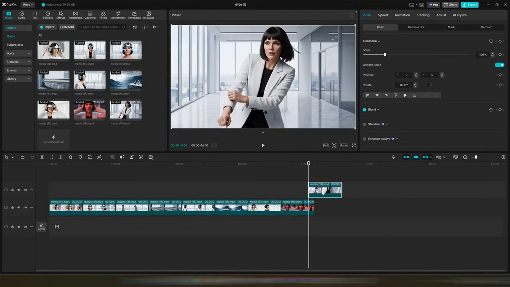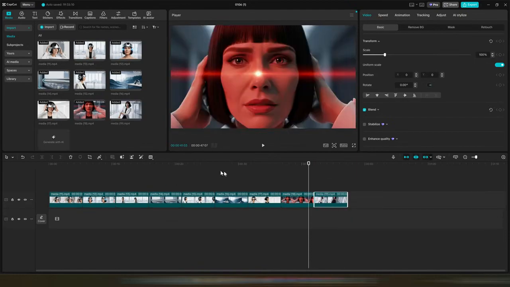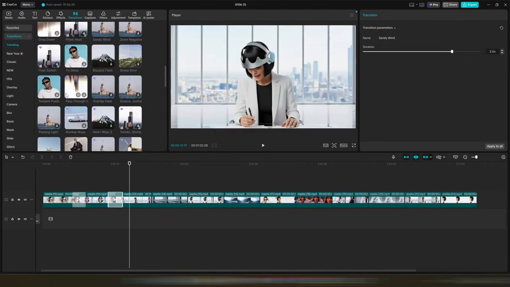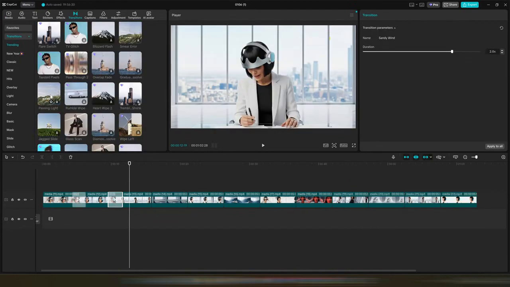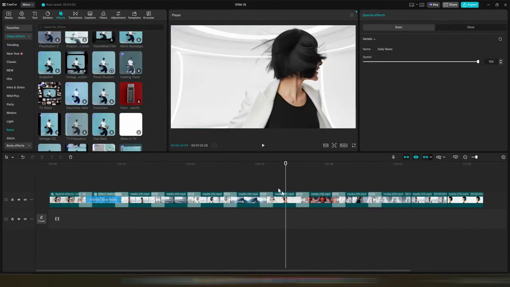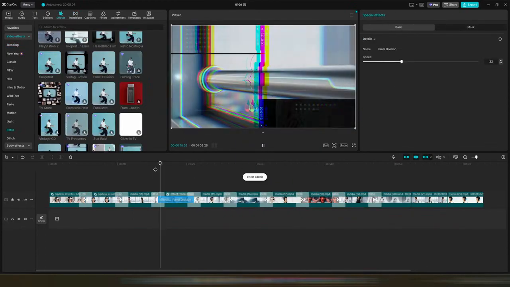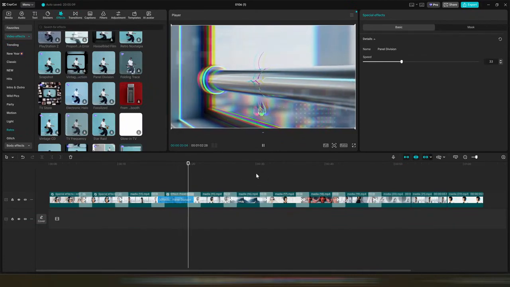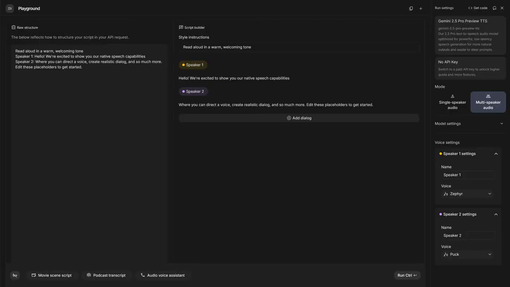Once we have all our videos downloaded, we add them in CapCut, one next to the other. You can apply effects just like before if you want. You can edit it as much as you need, but now we're going to create the voice. There are dozens of tools to generate voice on the internet, but most are paid. I'm going to show you one that is completely free and unlimited. As always, you have the direct link in the PDF, which in a minute I'll show you how to get.